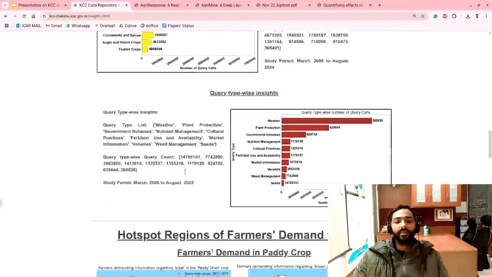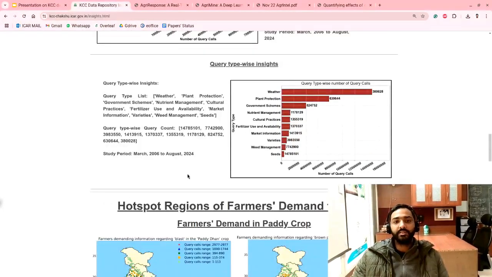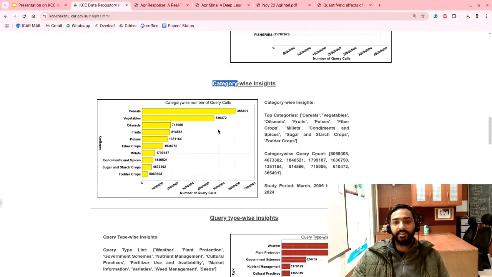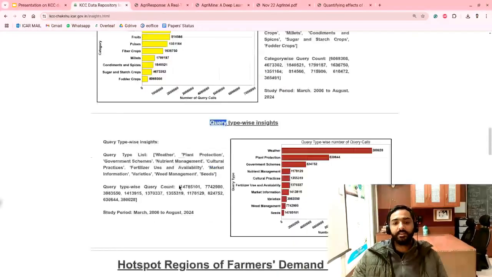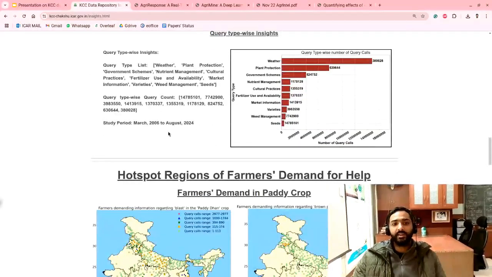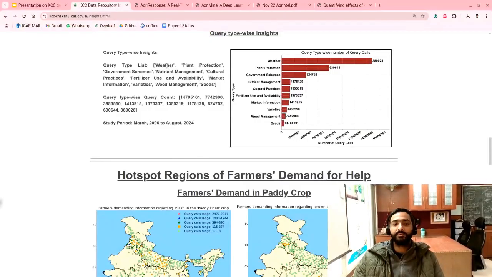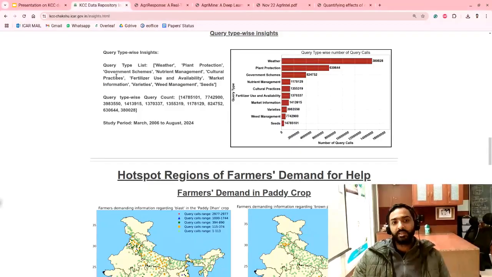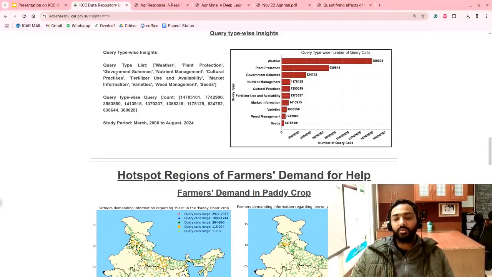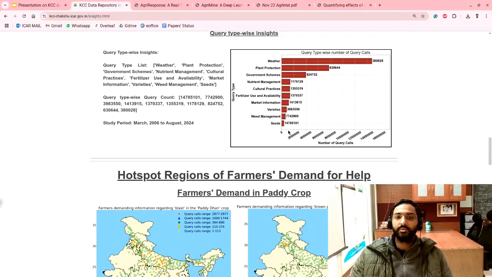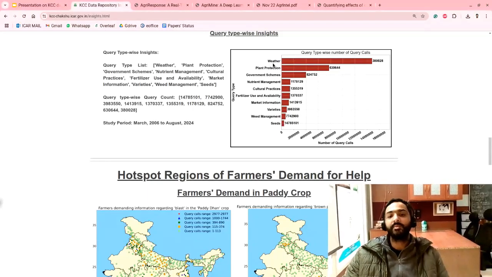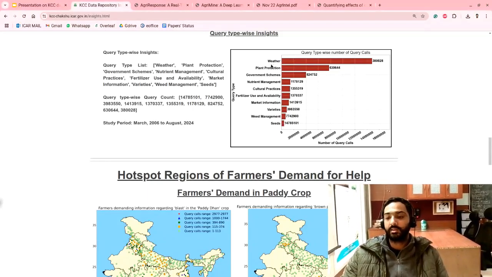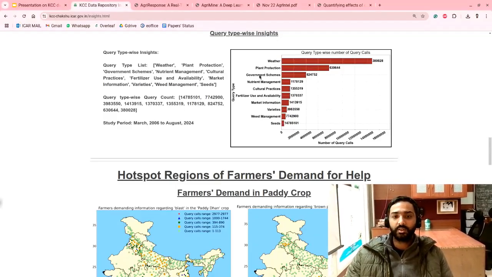And after that we have query type wise, meaning before it was category wise, now it is query type wise. With the query type wise we have multiple types of queries, for example, weather, plant protection related queries, government scheme related queries and more. So as we can see, in our dataset, the most number of queries are related to weather. Farmers are asking more queries related to the weather forecast and much more.